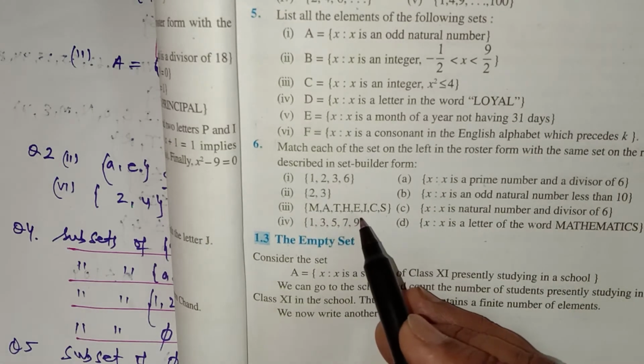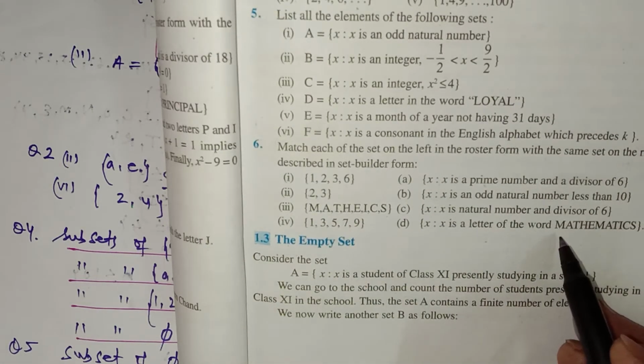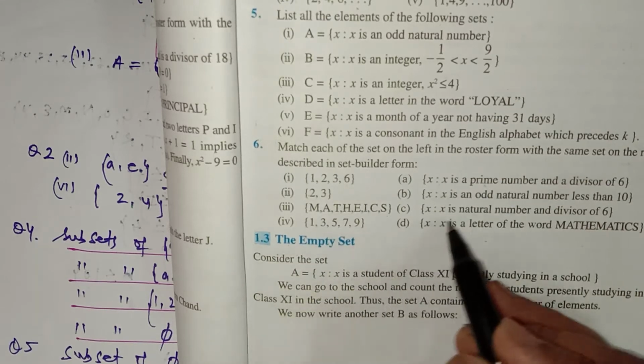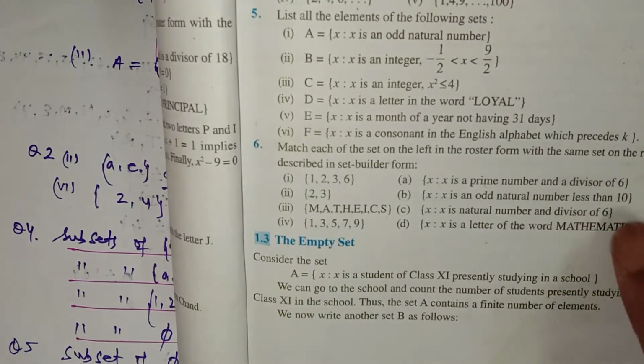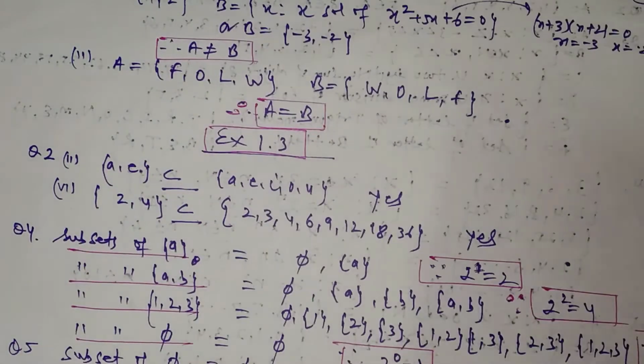These are the letters of the word mathematics. So this is with this. So 1, 3, 5, 7, 9 are the odd natural numbers less than 10. So these are question number 6 of exercise 1.1.